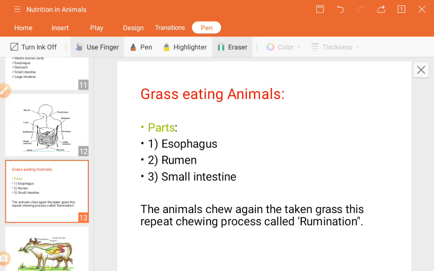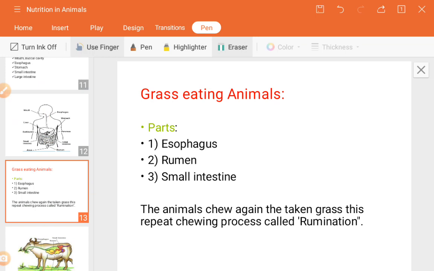Why? Because they used to consume grass consisting of a cellulose product. Cellulose is very difficult to digest. Human beings cannot digest it. That's why we cannot eat any grass or any leaves of a plant.